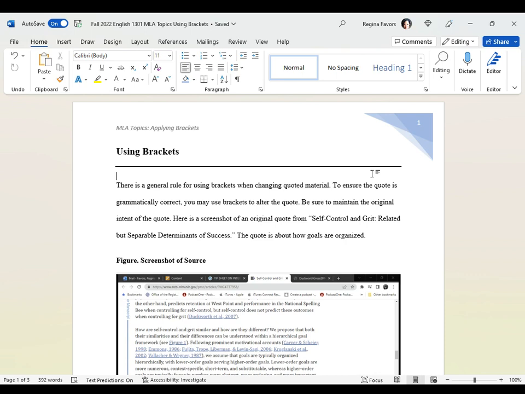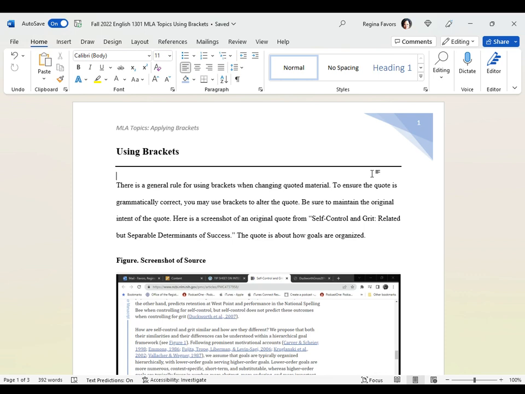And just because you add a punctuation mark at the end does not mean that it is a full sentence. It still needs to represent a complete thought. So I'm going to read this, and then we're going to look at how to apply brackets. There is a general rule for using brackets when changing quoted material. To ensure the quote is grammatically correct, you may use brackets to alter the quote. Be sure, however, to maintain the original intent of the quote.